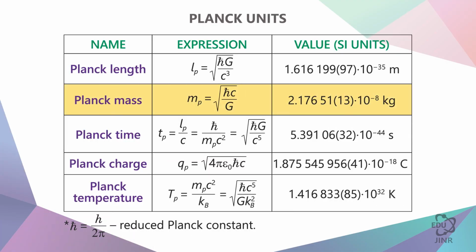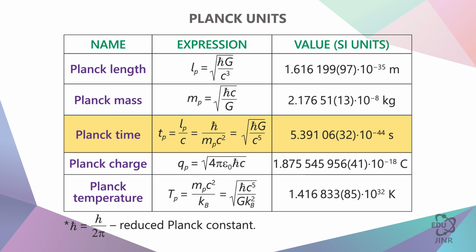How much substance by weight can you stick into this volume? The Planck mass says, again, using only those constants, 10 to minus 8 kilograms, micrograms. And time, we have to divide the length by the speed of light. And then we get 10 to minus 44 seconds.